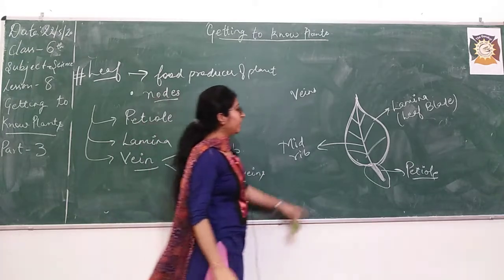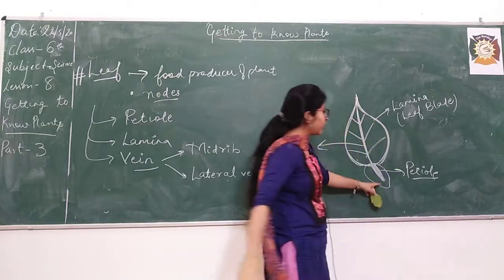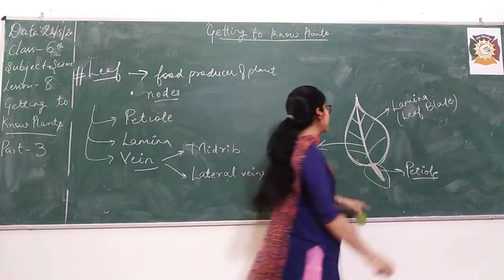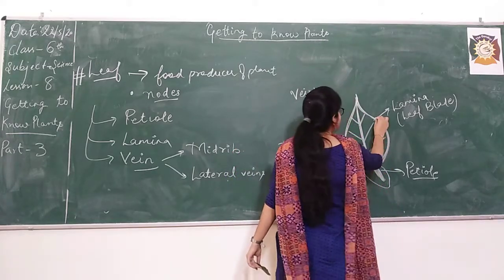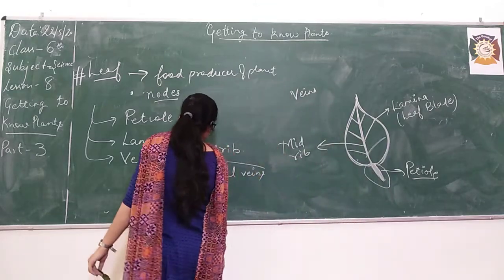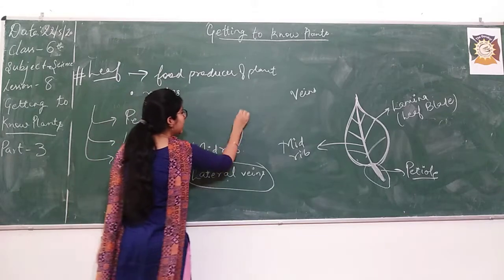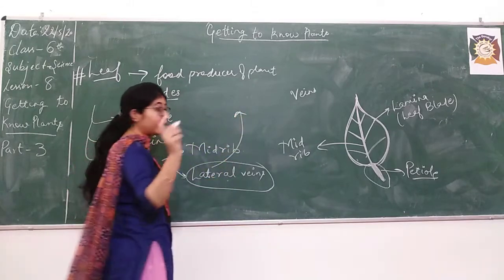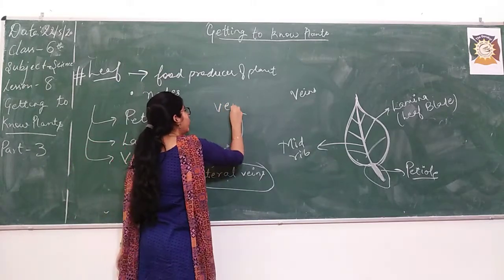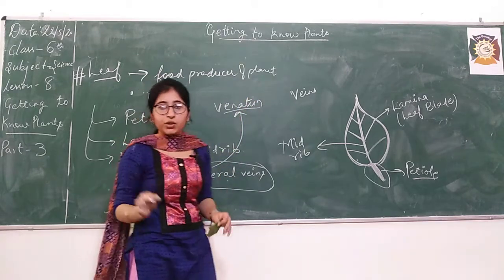So midrib is this center line that goes in continuation with petiole, right? After this, these lines are known as lateral veins. There is another term that you need to know. It is venation. So students, what is venation?